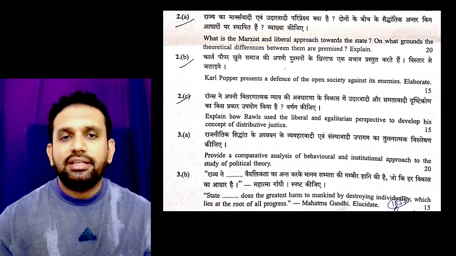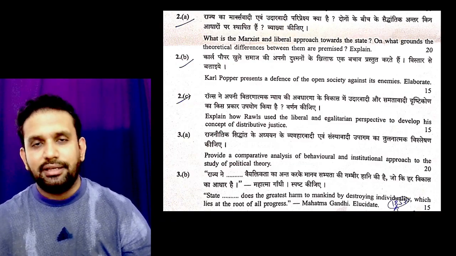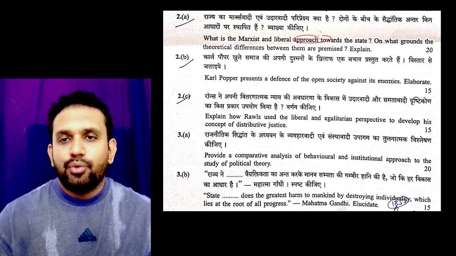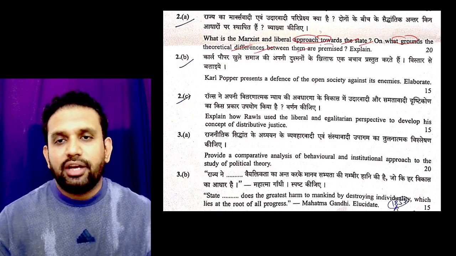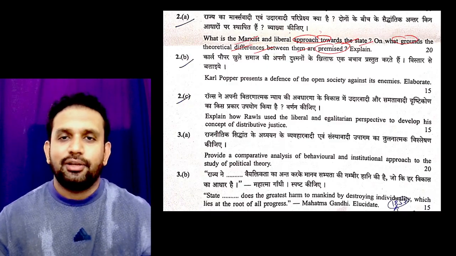Now we'll talk about the second section, where you have to answer only 3. What is a Marxist and liberal approach towards the state? On what ground is the theoretical difference between the two premised? Very easy one. Karl Marx, write as much as you want.